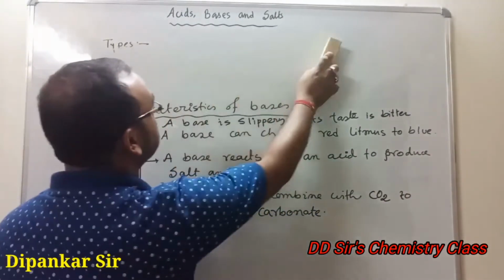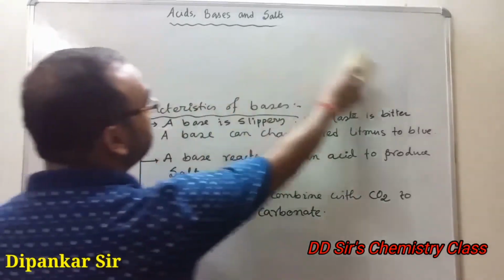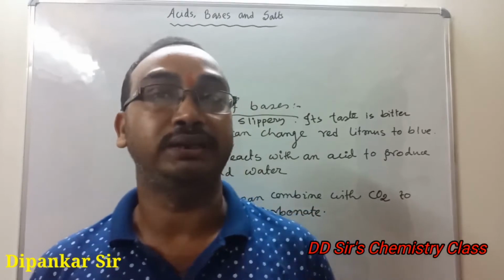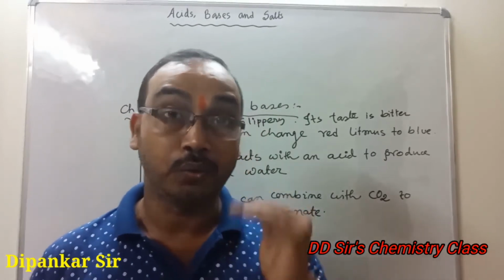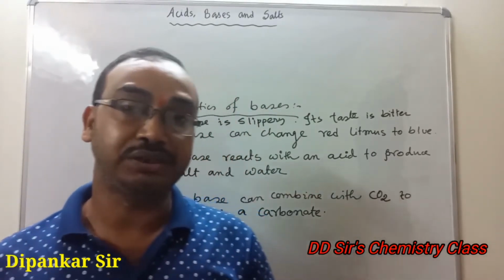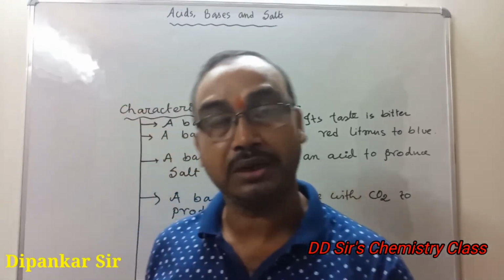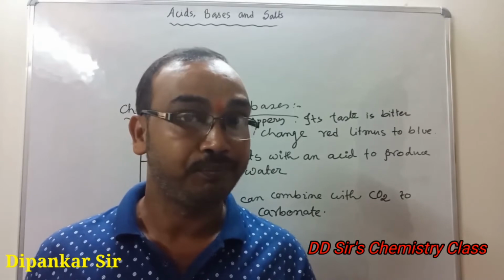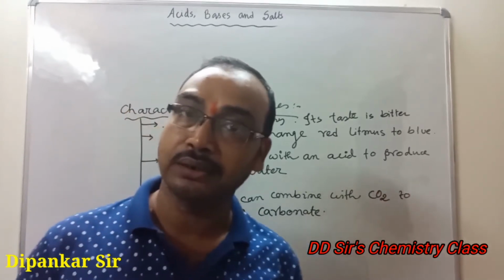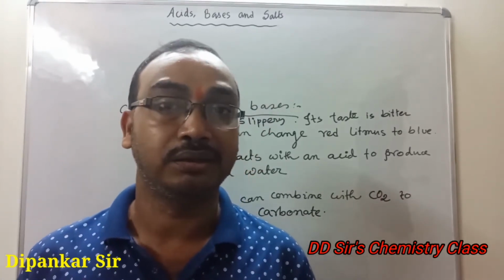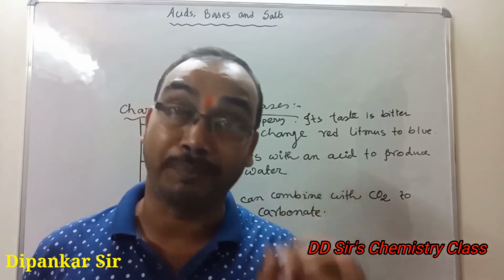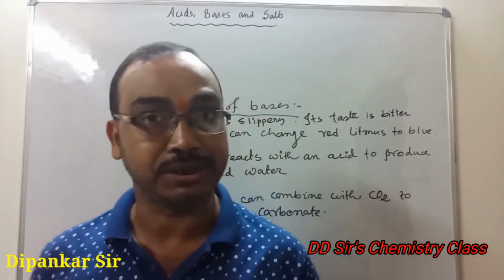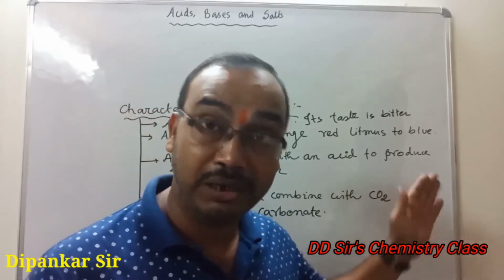Now, another thing. In the definition we said that the substances which dissociate in aqueous medium and form hydroxide ion are called bases. But just now we have seen that it is not necessary that hydroxide ion should be present in the compound to form a base, like metallic oxide.